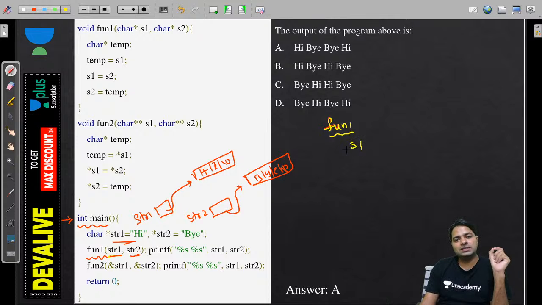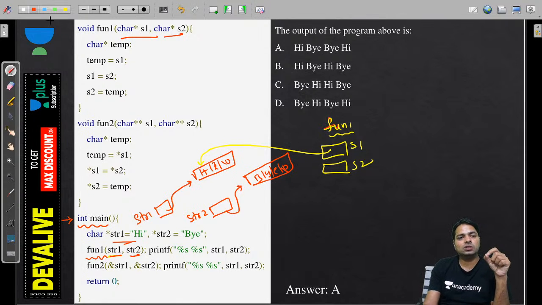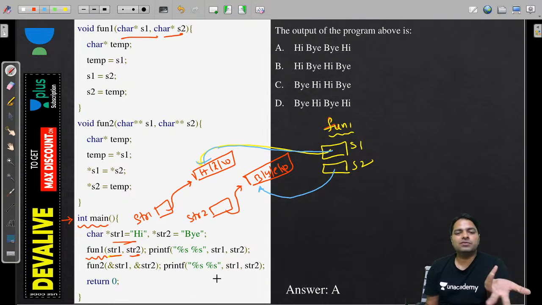Here we have S1 and S2. We have two variables here. You can see that they are also pointers. S1 is going to handle str1, exactly the H. You can see that it's going to point to H, and then S2 is going to point to B, because it's the address of the first character of the string. Now start executing this, guys.